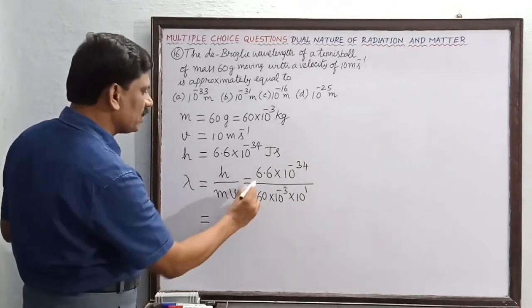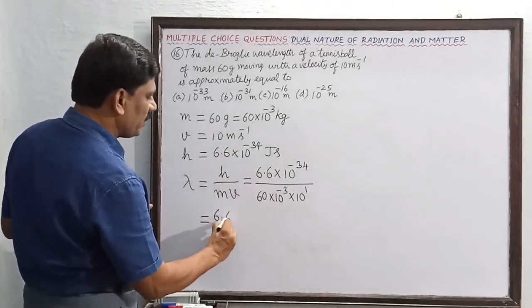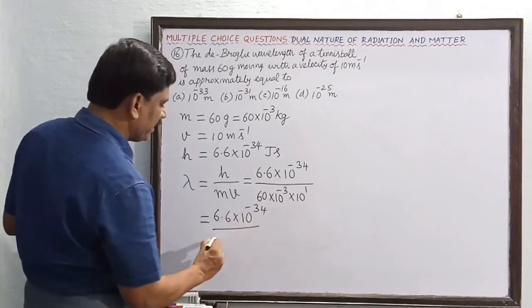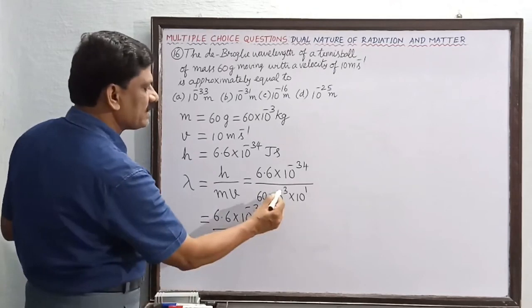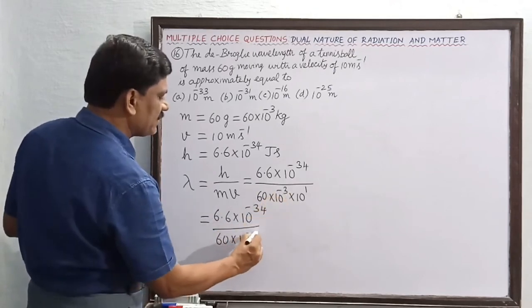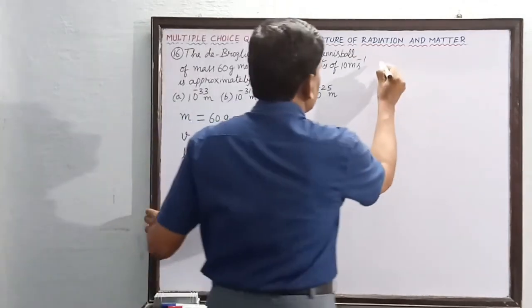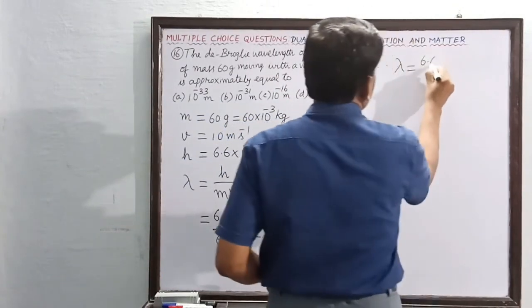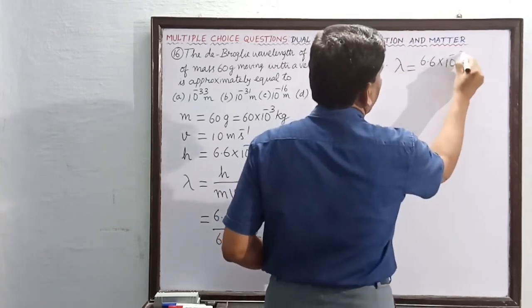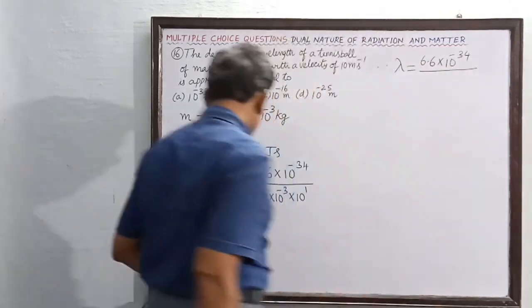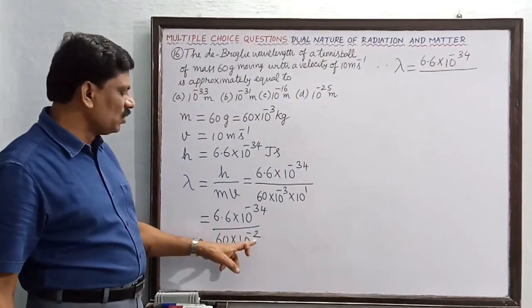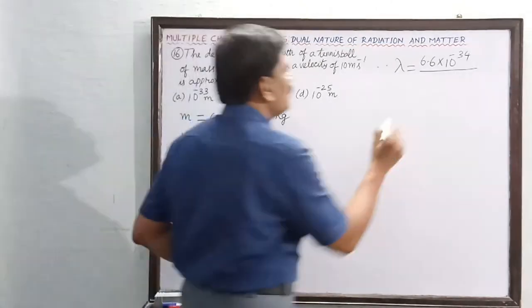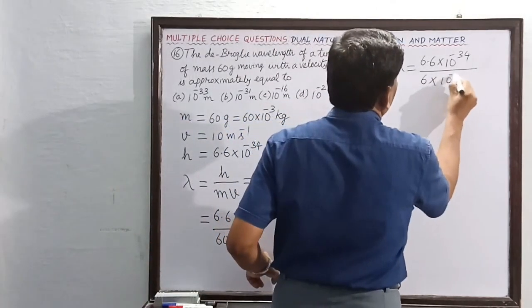So this is now equal to 6.6 into 10 to the power of minus 34 divided by 60 into 10 power minus 2. Okay, so we can write this lambda is now equal to 6.6 into 10 to the power of minus 34 divided by, now 60 into 10 power minus 2 can be written as 6 into 10 power minus 1 also.